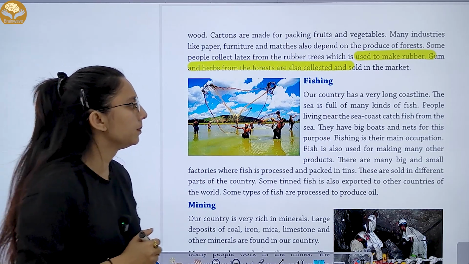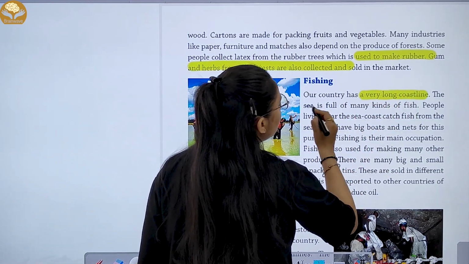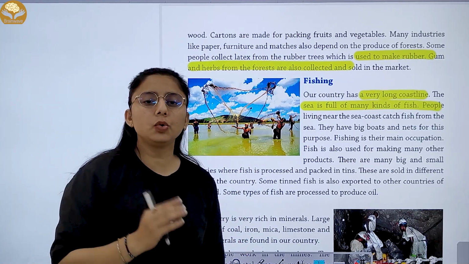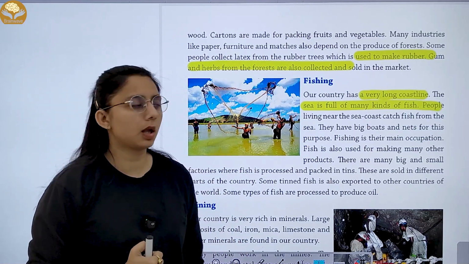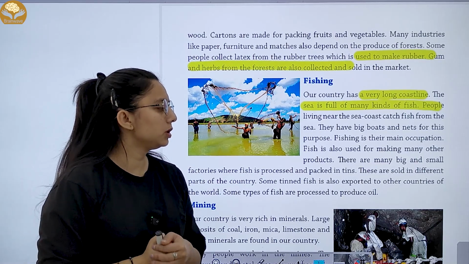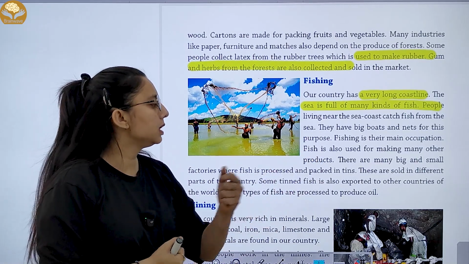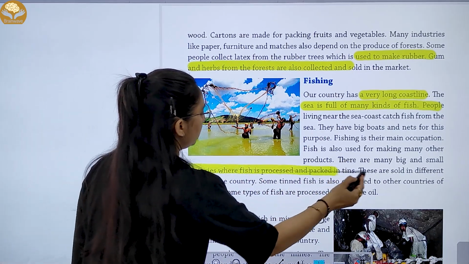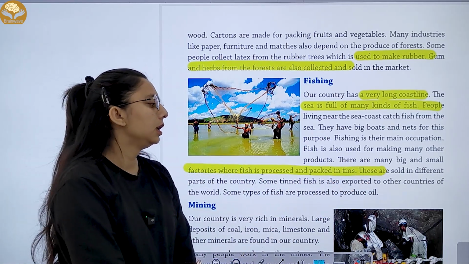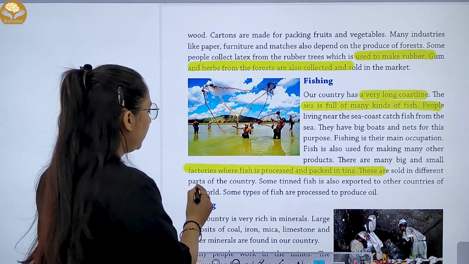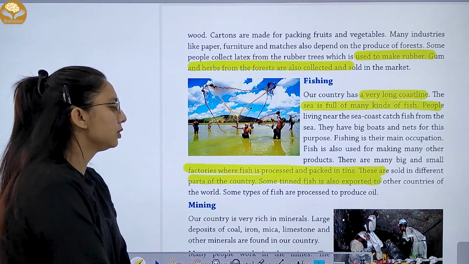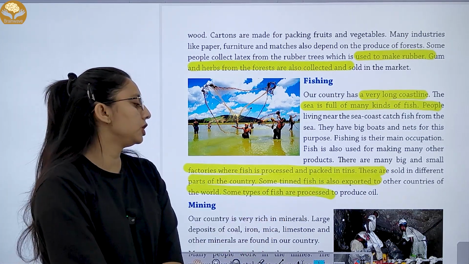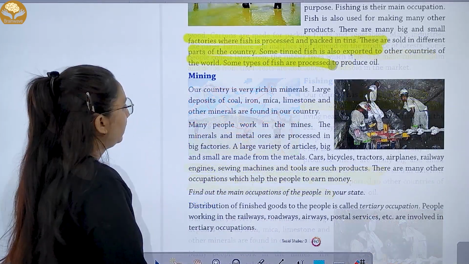Then we have fishing. Our country has a very long coastline. Our sea is full of many kinds of fish. People living near the sea coast catch fish, and they have big boats and nets for this purpose, and fishing is their main occupation. Right? There are many big and small factories where fish is processed and packed in tins. These are sold in different parts of the country. Some tinned fish is also exported to other countries of the world, and some types of fish are processed to produce oil.